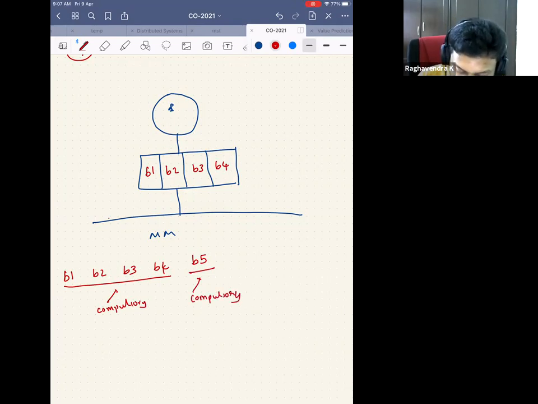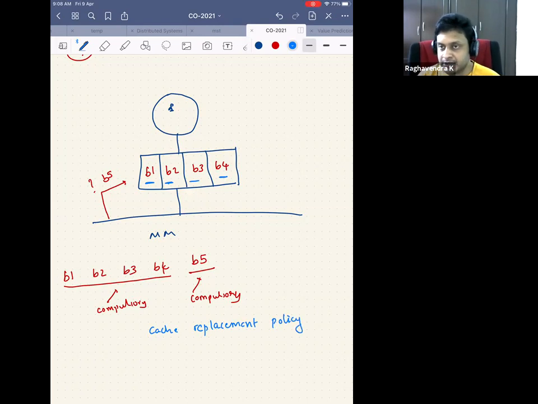Now, when I brought in B5, where do I store B5? Should I store B5 in this location, in this location, in this location, or in this location? This is called a cache replacement policy. The policy that I use to remove an old block and store a new block is called a cache replacement policy. So we want to design a cache replacement policy which is effective.